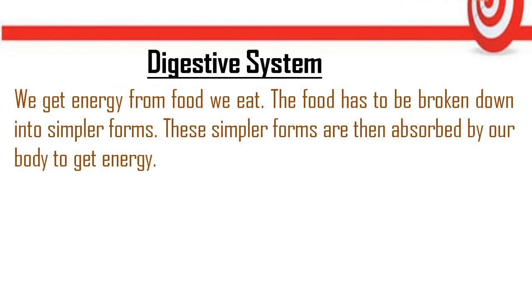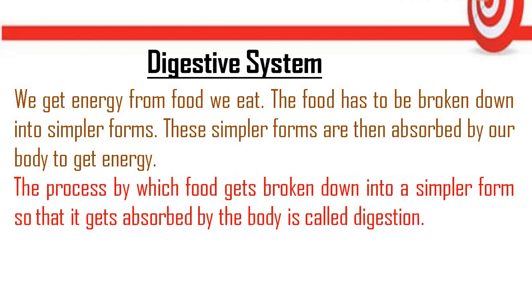So this is the introduction to the digestive system: we get energy from the food we eat. Definitely, children, you know very well that we need energy to do work, but all this energy comes from the food we eat. But the food we eat cannot give us energy directly. It needs to be broken down into a simpler form first. These simpler forms are then absorbed by our body to get energy.